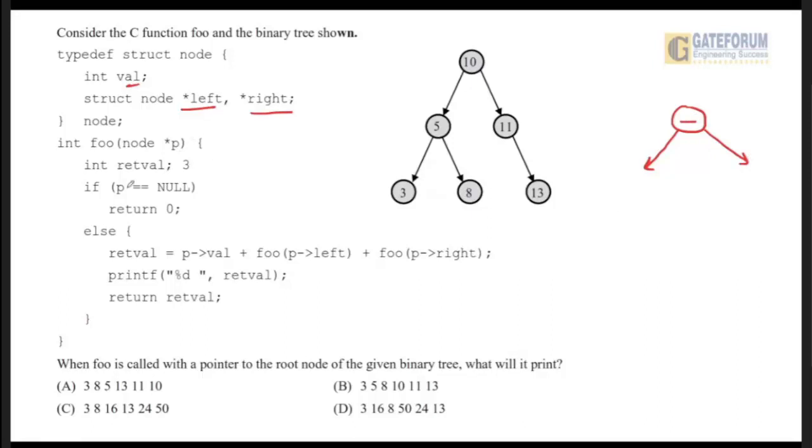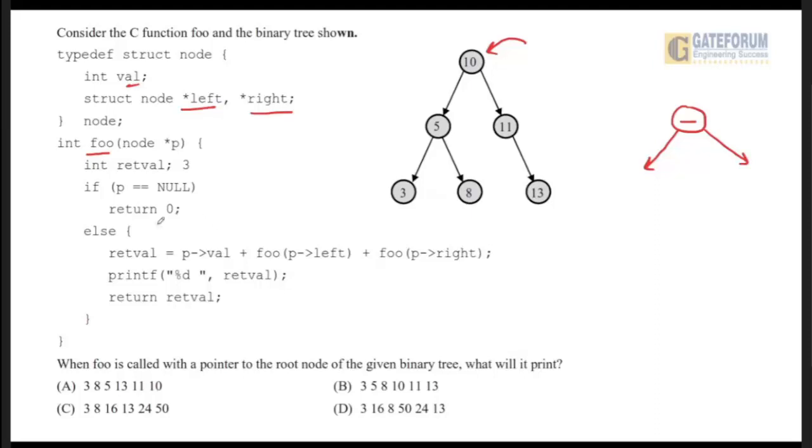Now a function has been given whose name is foo. Now this code has been given. The question is saying, when foo is called with a pointer to the root node, so this is the root node of the tree, the address of this root node is passed to the function foo. Now it is asking what this function will print. So just try to read the function, what it is trying to do. When you understand the question properly, it will be very easy for you to give the answer.